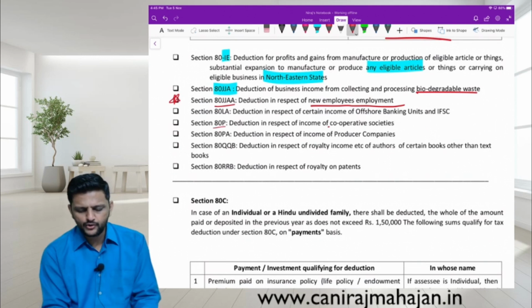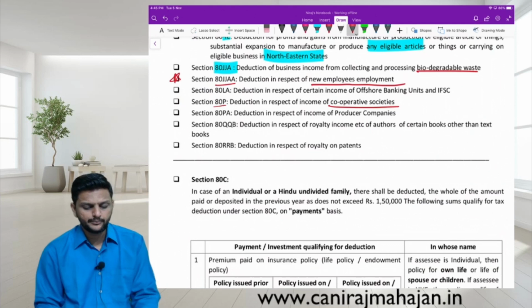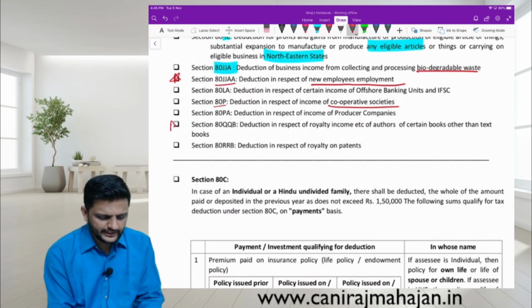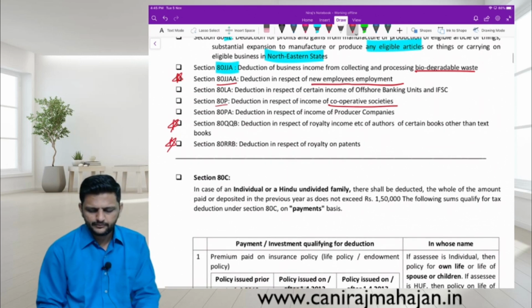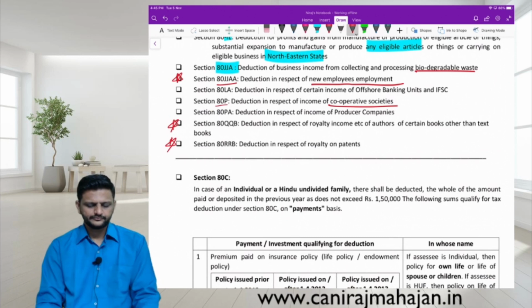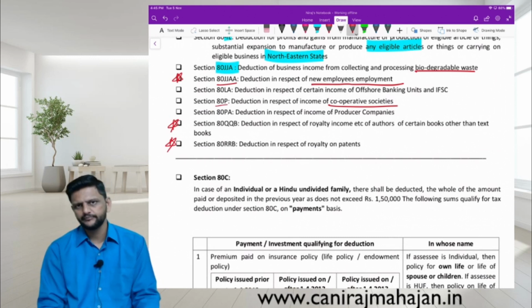ATP for cooperative societies, deduction. ADPA, producer companies. QQB and RRB is part of our syllabus. Okay, part of our syllabus means they are in detail. Done. Rest of them you just have to know the number and the name.